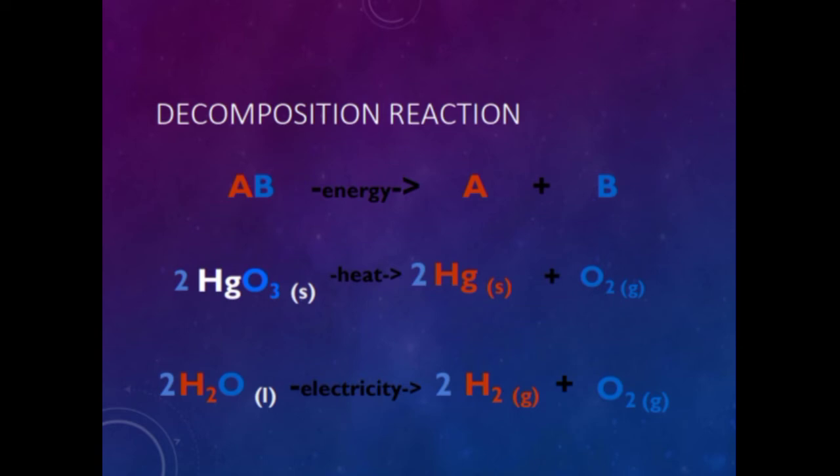This decomposition reaction occurs when one reactant breaks down into two or more products. It can be represented by the general equation AB equals A plus B. In this equation, AB represents the reactant that began the reaction, and the A and B represent the products of the reaction.